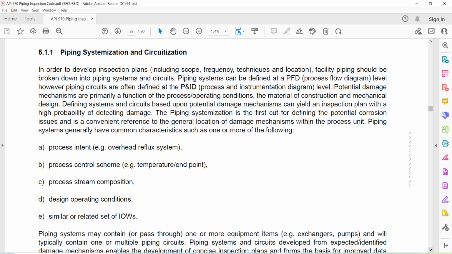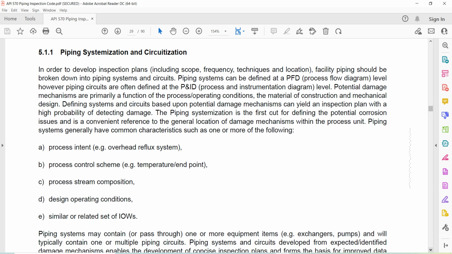Potential damage mechanisms are primarily a function of the process operating conditions, the material of construction, and the mechanical design. Defining systems and circuits based upon potential damage mechanisms yields an inspection plan with a high probability of detecting damage. The pipe systemization is the first cut for defining the potential corrosion issues and is a convenient reference to the general location and damage mechanisms within the process unit.